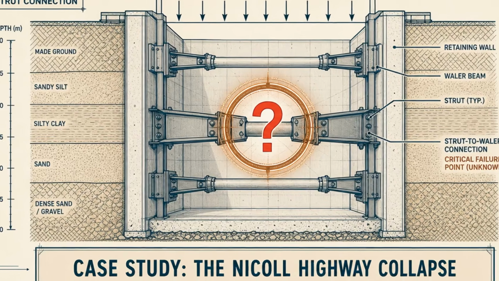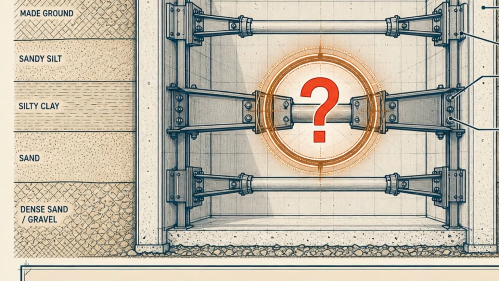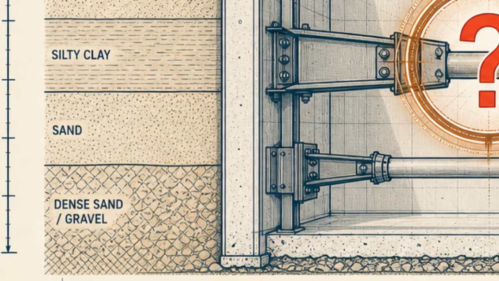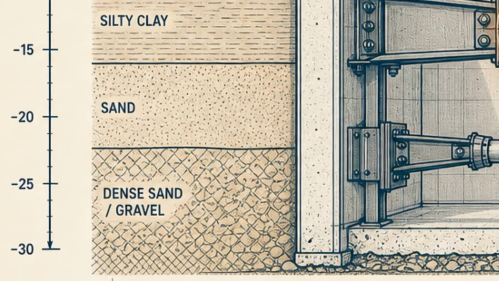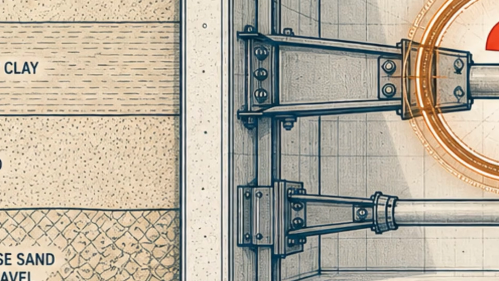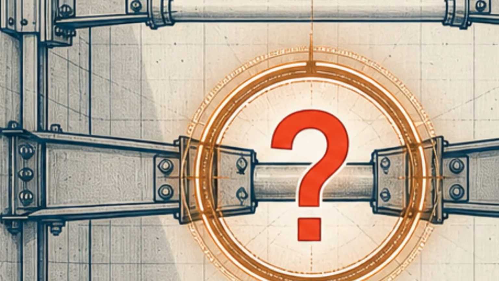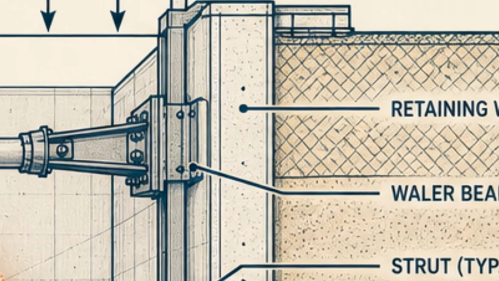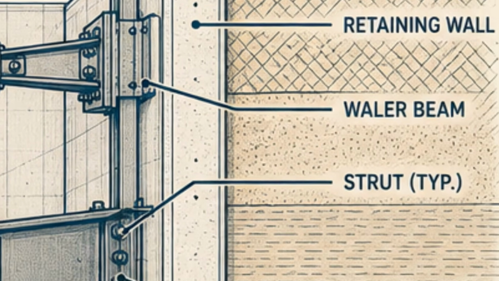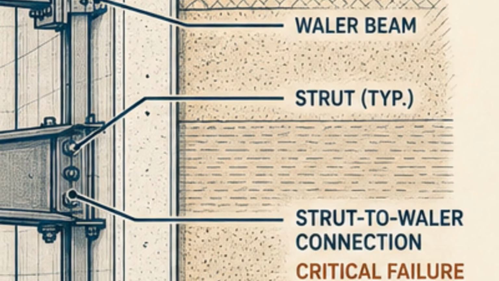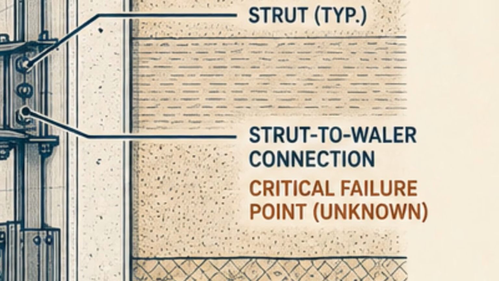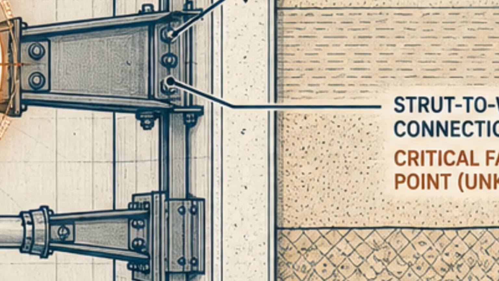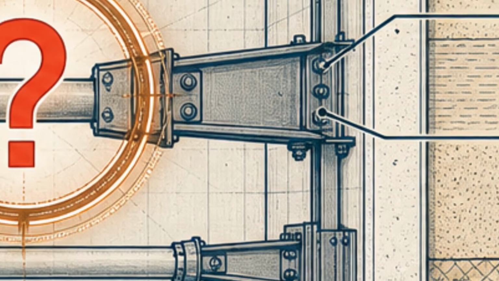We have traced the journey from the rigid, static global matrix of our previous videos to the fluid, iterative, boundary-sensitive reality of today. We have watched how the tangent stiffness matrix approaches absolute singularity when local stiffness negotiation breaks down, but equations on a chalkboard only take us so far. What happens when the boundary condition sensitivity of a massive strut-to-wall connection is ignored in a 30-meter deep excavation? What happens when a model assumes a linear, rigid boundary where a highly nonlinear, softening reality actually exists?